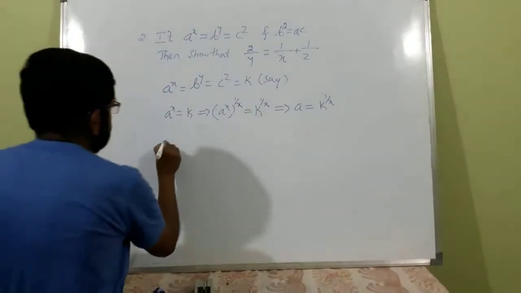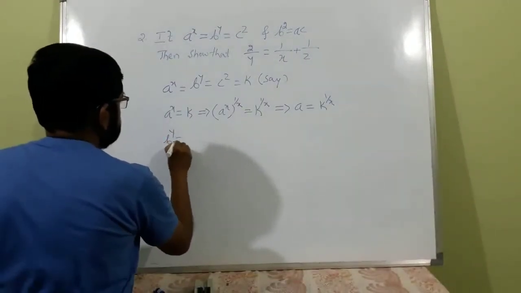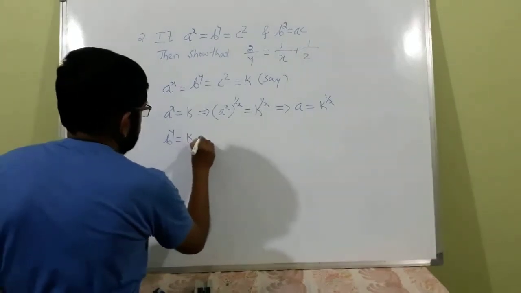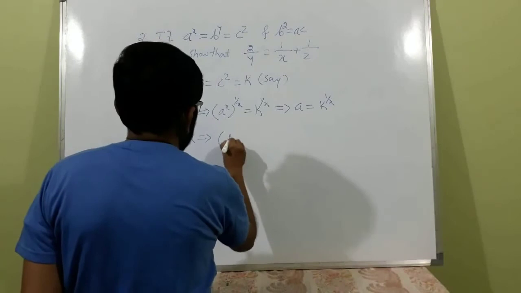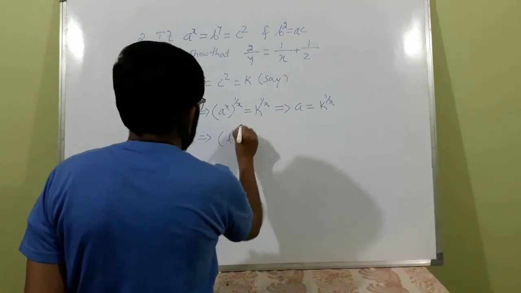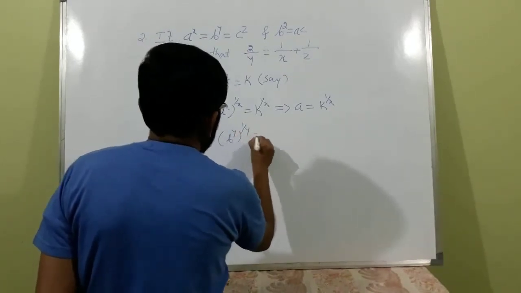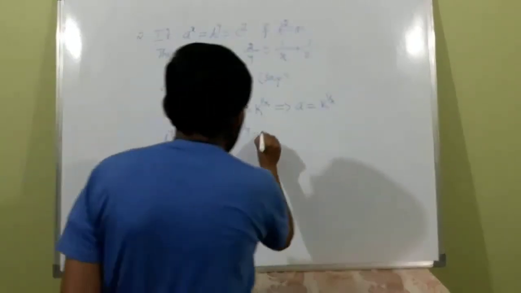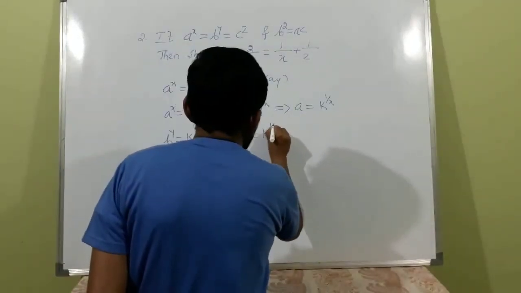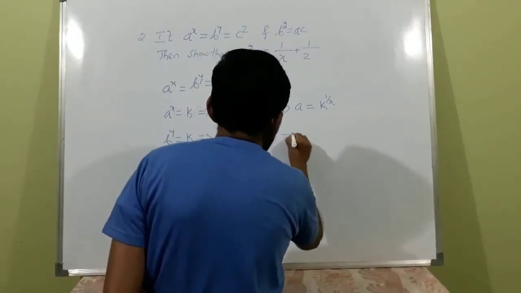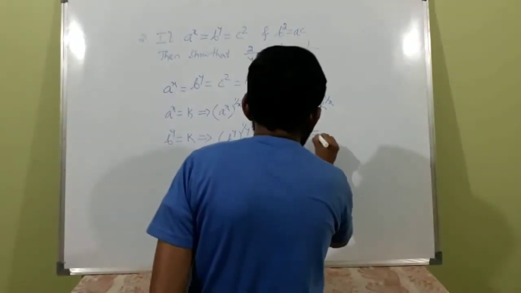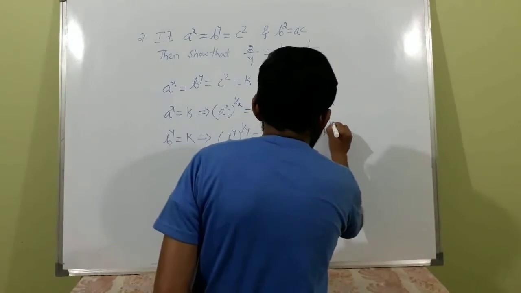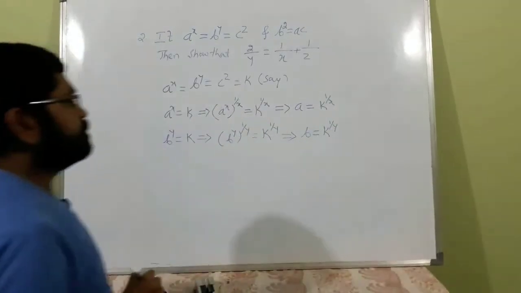Similarly, b raised to y is equal to k, implies b raised to y raised to 1 by y is equal to k raised to 1 by y, implies b is equal to k raised to 1 by y.